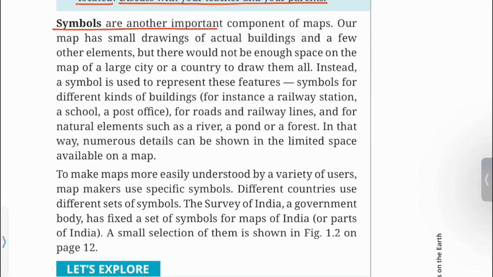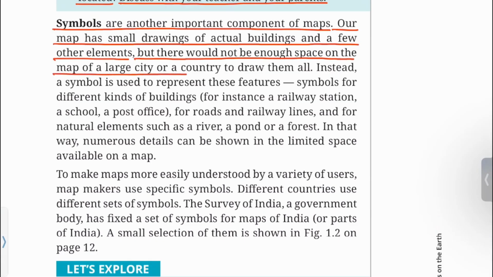Symbols are another important component of maps. Our map has small drawings of actual buildings and a few other elements. But there would not be enough space on the map of a large city or a country to draw them all. Instead, a symbol is used to represent these features.